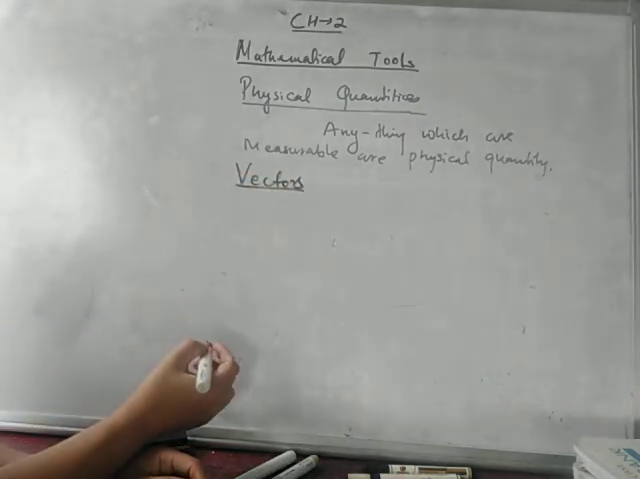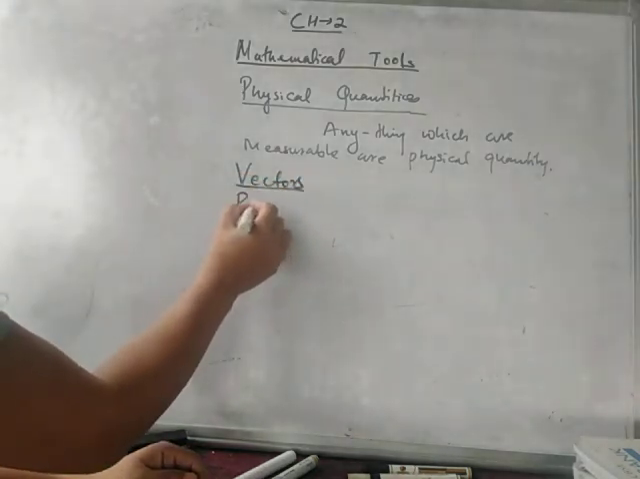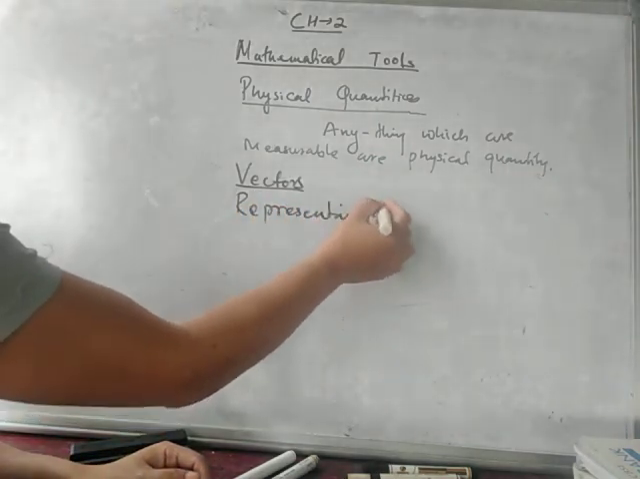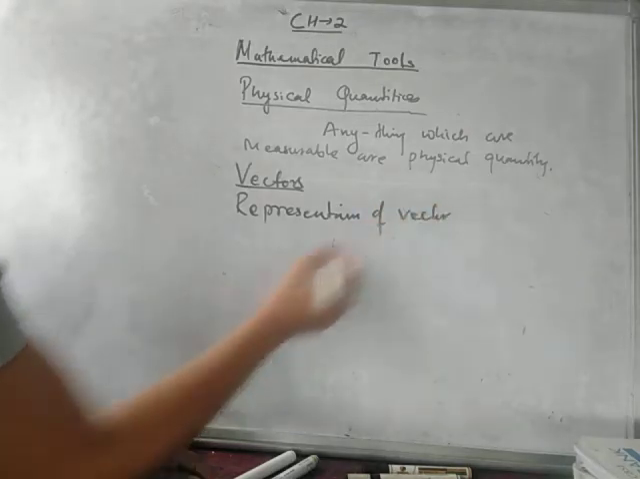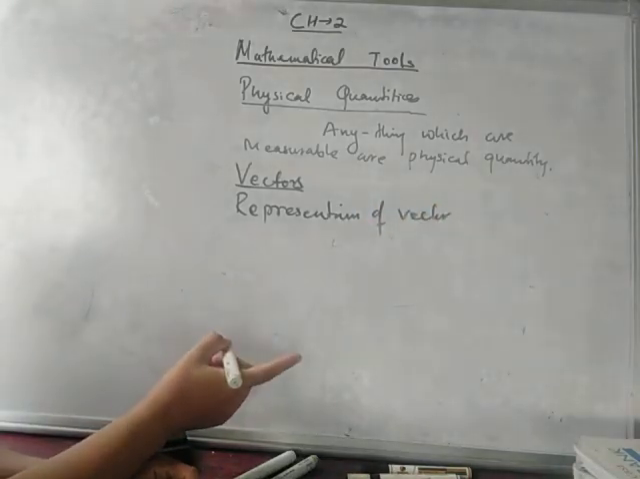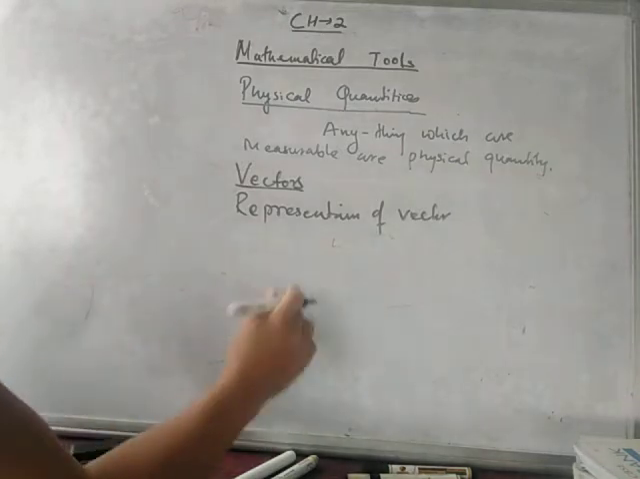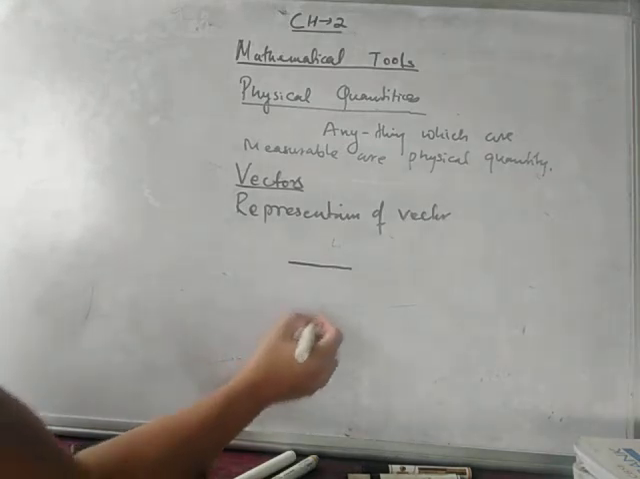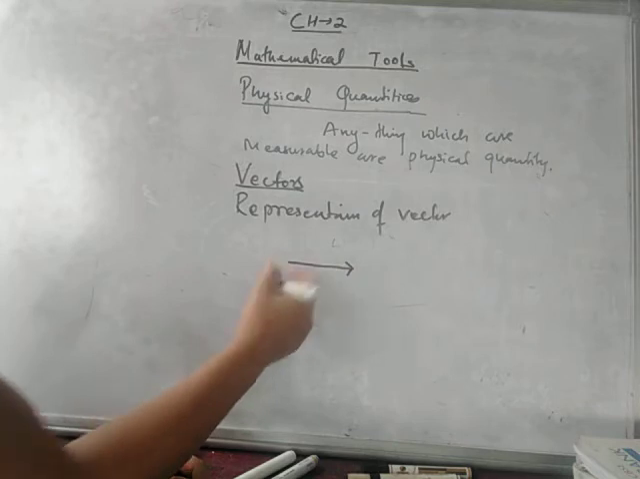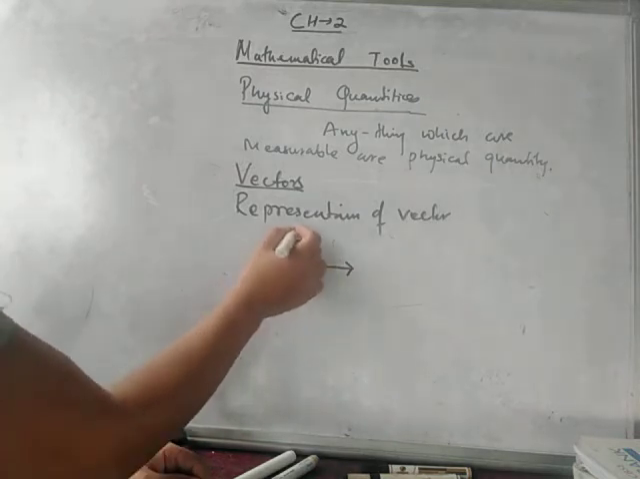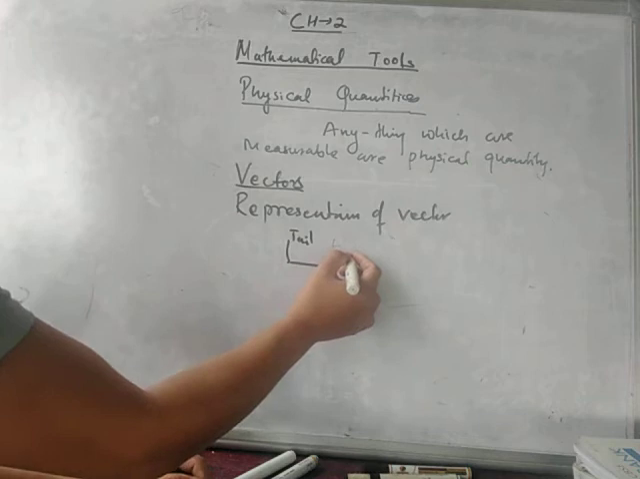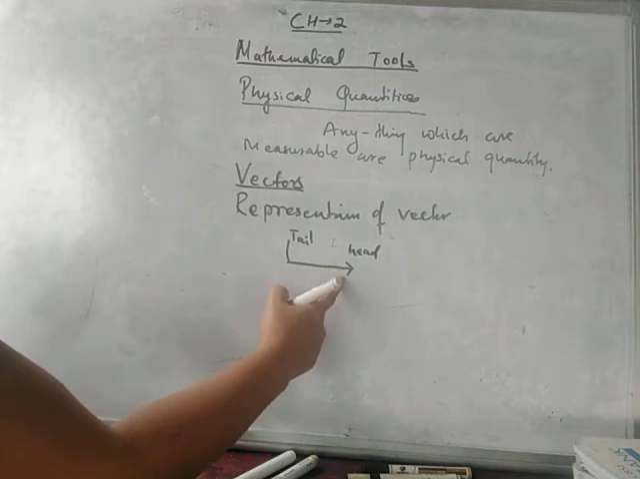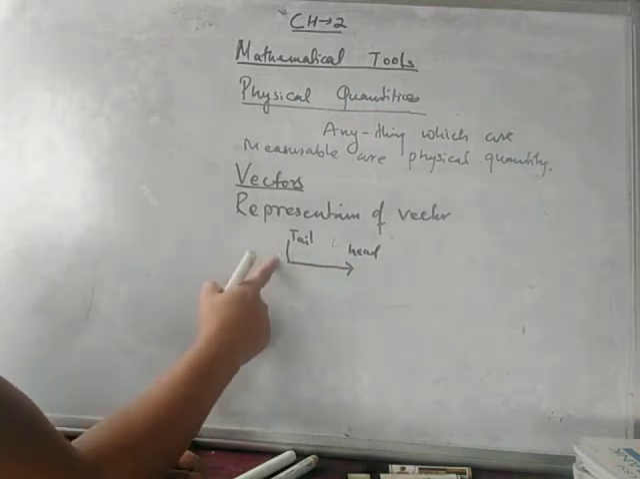So first, write down representation of vectors. A vector is represented with the help of a straight line with an arrow at the head. This is called the tail and this is called the head. The head gives direction, and the tail is the starting point.